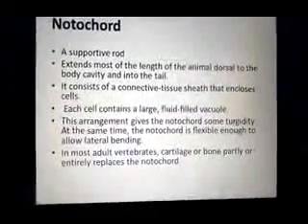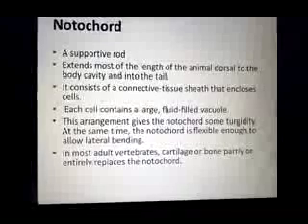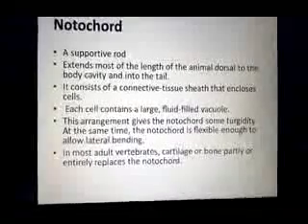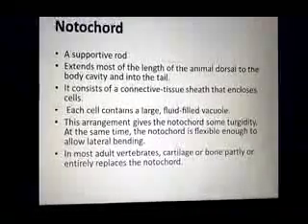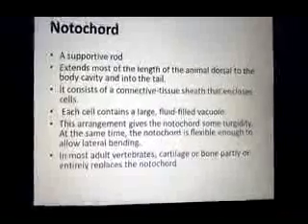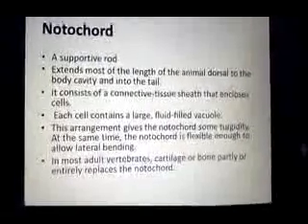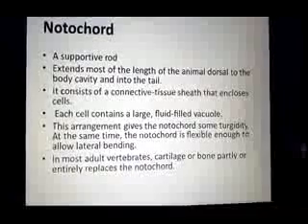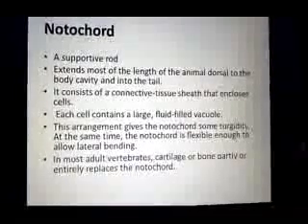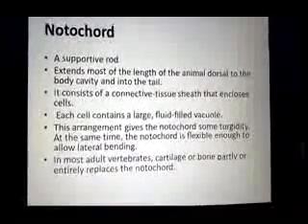The notochord is a supportive rod-like structure which is present in the dorsal body wall of the body cavity. This rod-like structure provides support to the body of the chordates.